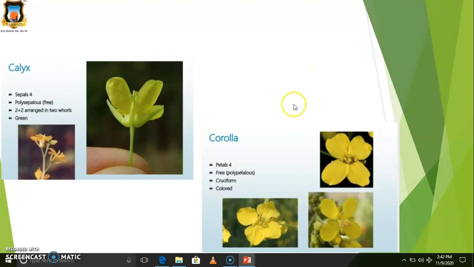Then the corolla. Look at the figure or observe this diagram. The petals are 4. They are also polypetalous, meaning the petals are free. Their arrangement is cruciform. They are colorful, and their aestivation is valvate, meaning there is no overlapping and it is not alternate.